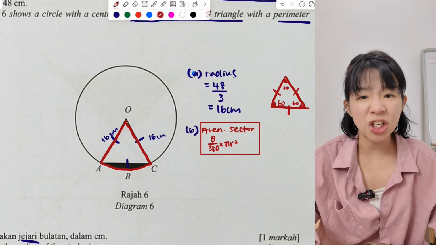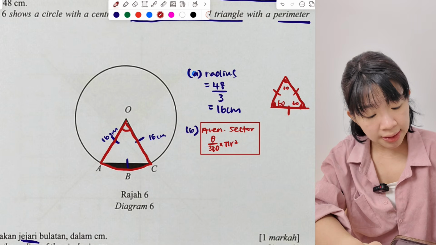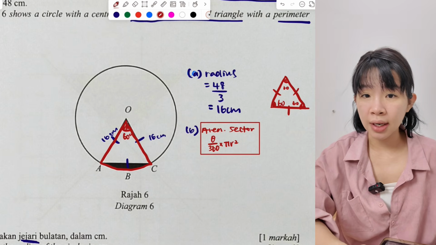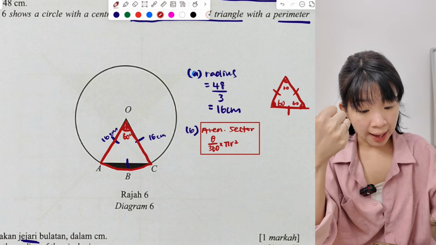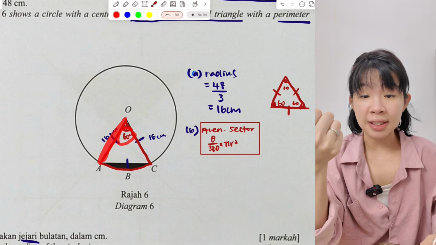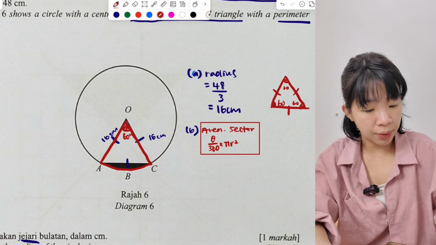180 divided by 3, each angle will be 60. Okay, so now we know that the sector is 60 degrees. So can we find the area? We know the angle is 60, we know the radius is 16. Okay, we just apply the formula and we get the answer.